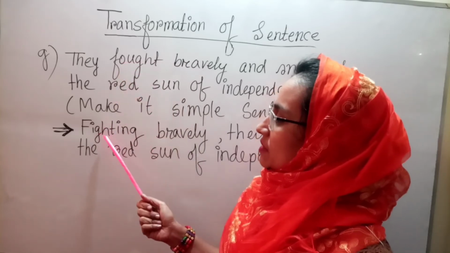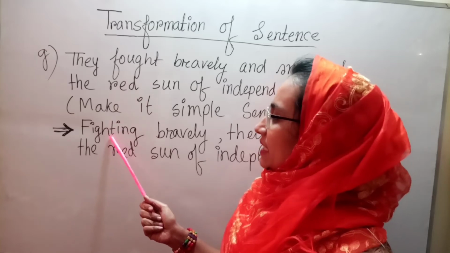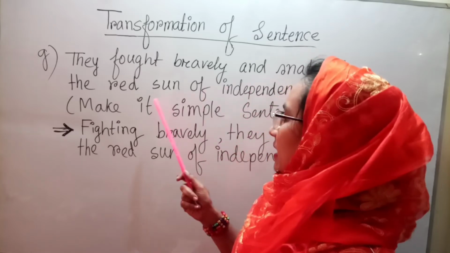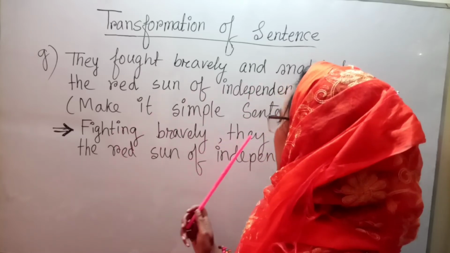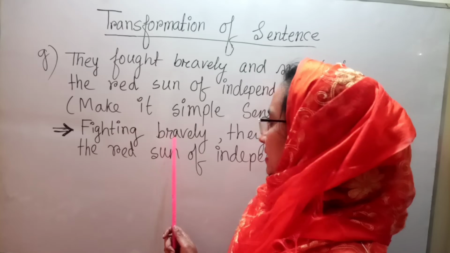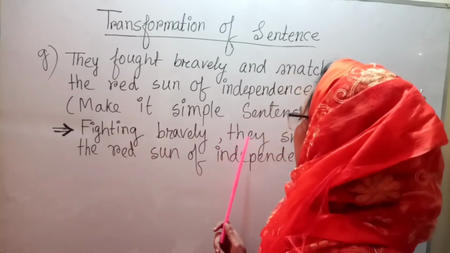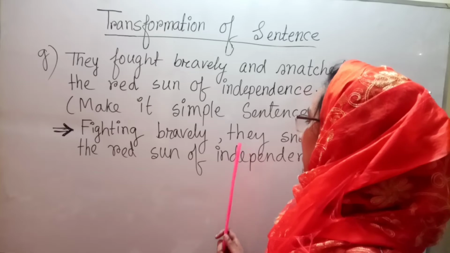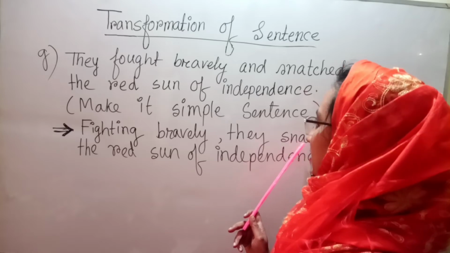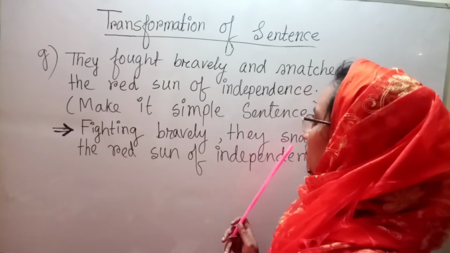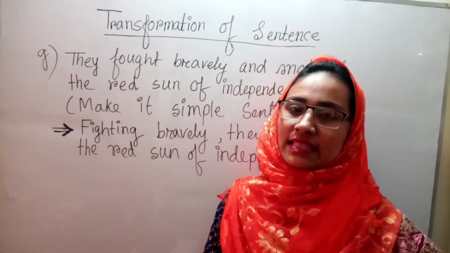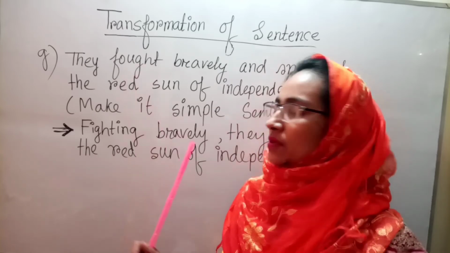If we use this verb in the present participle, fighting, then the other part, bravely, and using a comma, then we write the second part of the sentence: fighting bravely, they snatched the red sun of independence. Here this is not the main part of the sentence. The main part of the sentence is, they snatched the red sun of independence. Here one single subject, they, and a single verb, snatched. So by one subject and one verb, we make it a simple sentence. So in this way, we can change the sentence from compound to simple.